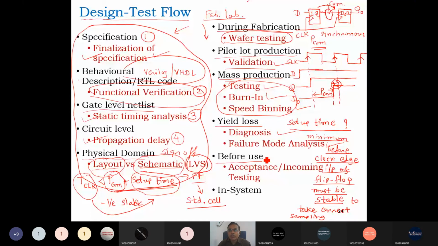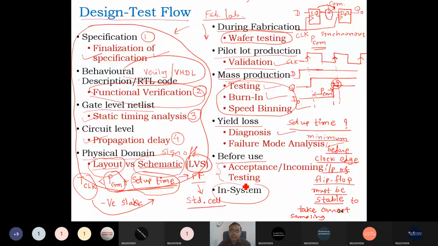Suppose you are developing an embedded system and you require this MSP 430 processor, then definitely you will first test the MSP 430, or the Arduino if required. First you test the Arduino, then you use the Arduino in your system, right? So that is acceptance or incoming testing. Once that is done, it is used in a system.